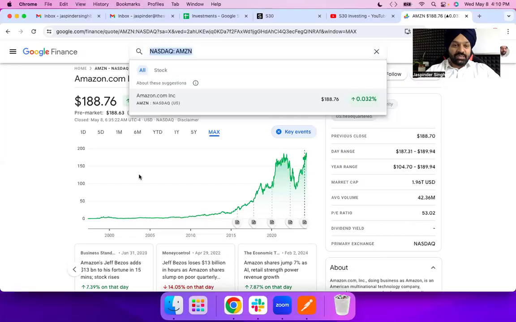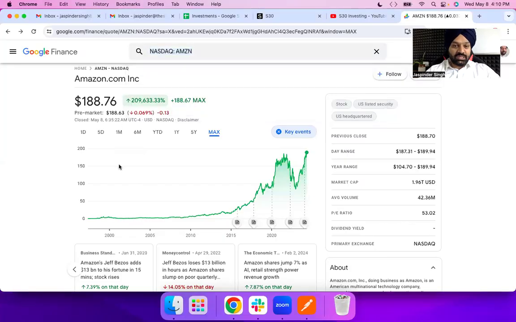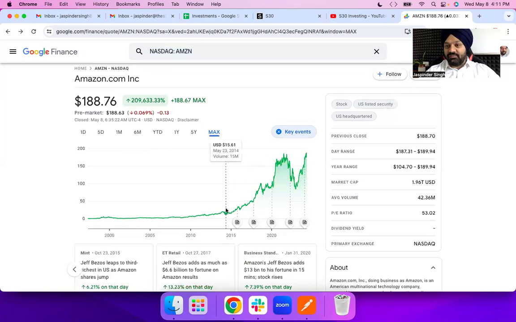If you see over here, at the end of 2022 or 2023, Amazon's price was going down to $84. If you see the curve of Amazon, it has always been going up, but suddenly it had started coming down.